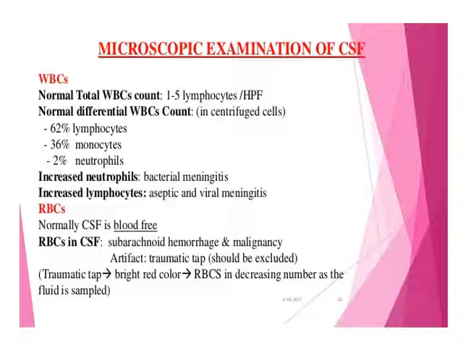RBCs: normally CSF is blood free. RBCs in CSF, you may get in subarachnoid hemorrhage and malignancy, and also may be in case of an artifactual traumatic tap.